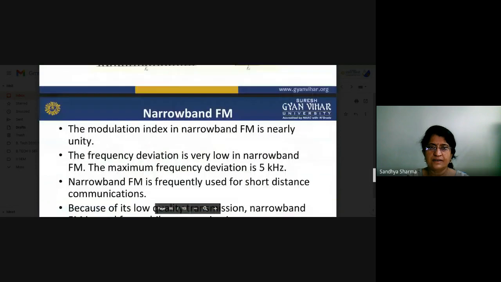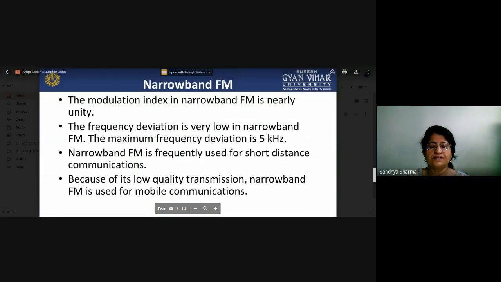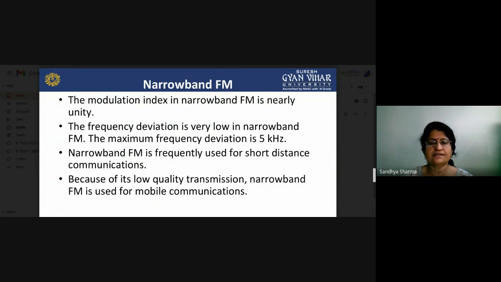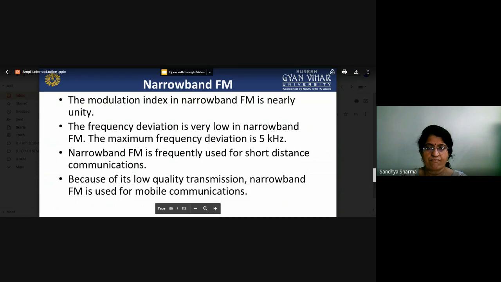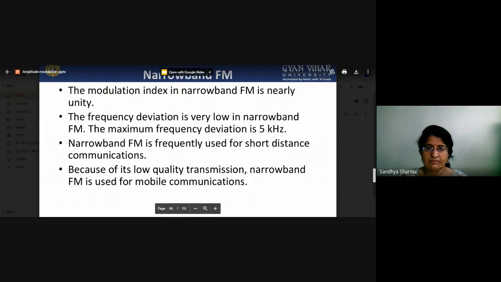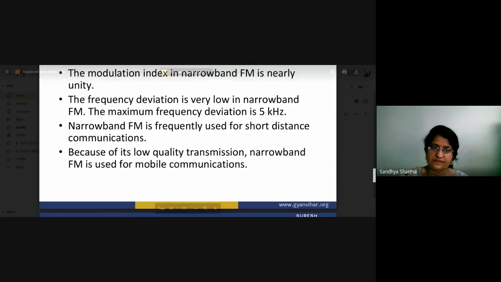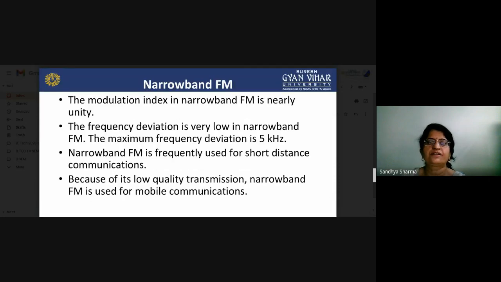We will see the narrowband. We also have to see what about the broadband communication system. Now we will see the narrowband, as we also have to compare it with wideband. If the modulation index is less, then it will be considered a narrowband system, and the frequency deviation in a narrowband system is approximately equal to 5 kilohertz. If we are talking about the narrowband FM, it is frequently used for short distance communication. The quality of signals will be low, so narrowband FM is used for mobile communication.